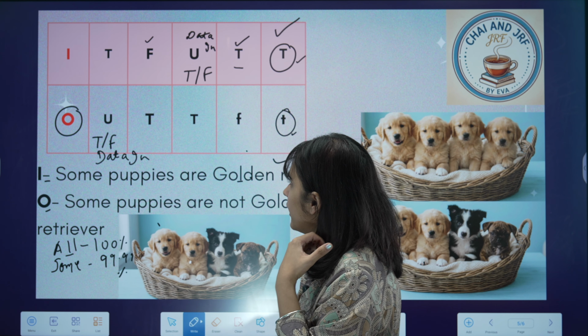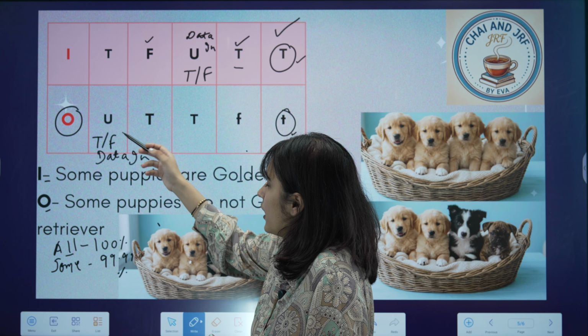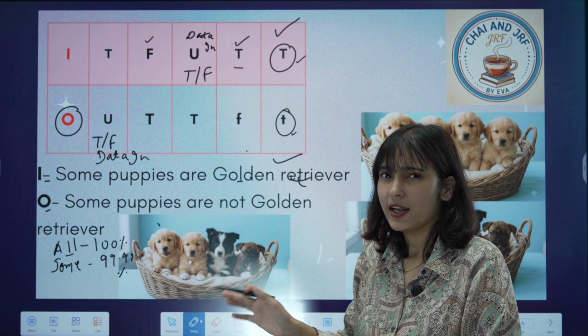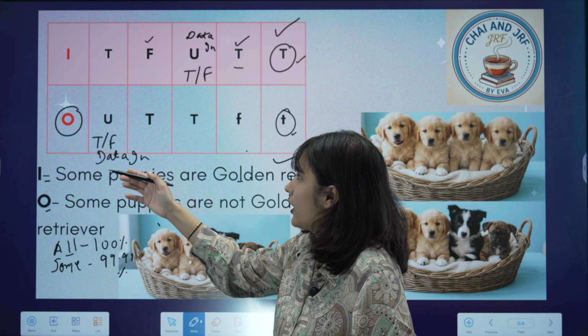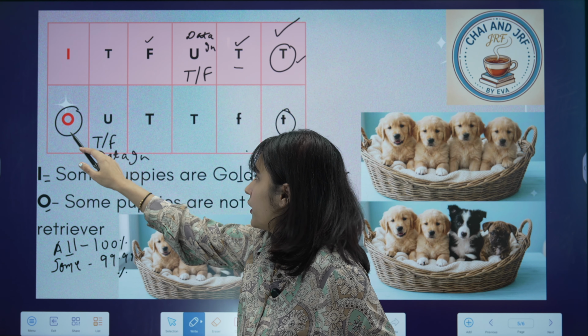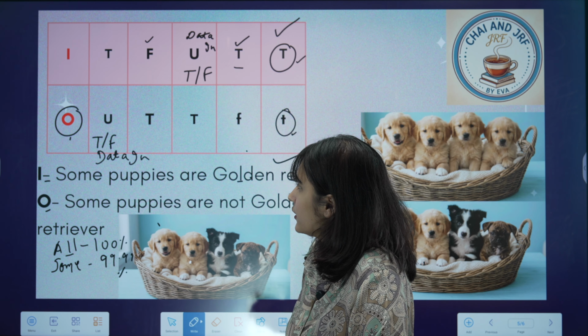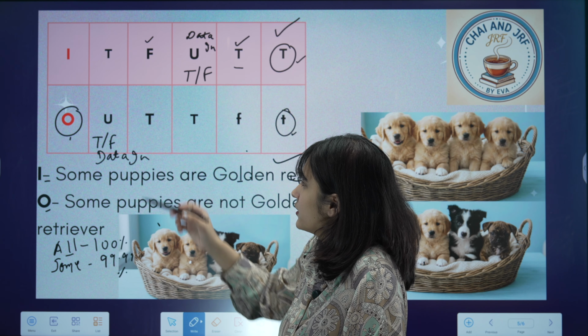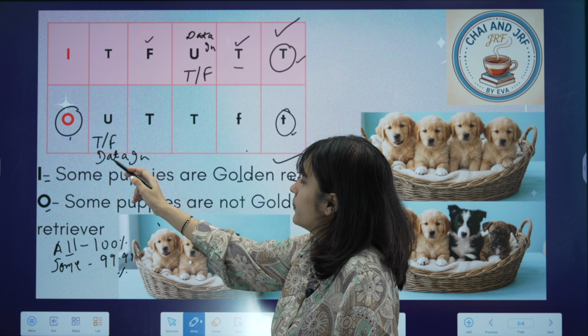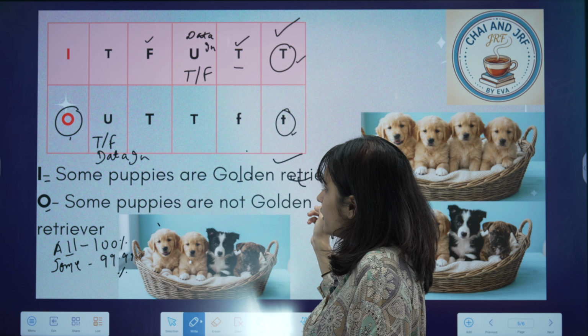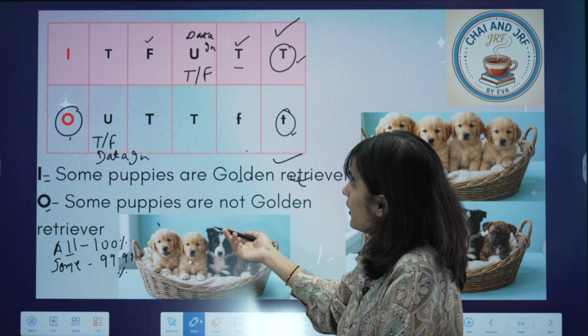Okay. So let's see what is the situation here for unidentified. When we say the data is inadequate, what does it mean? So we don't have enough data to tell us whether this O type of proposition is true or not, right? It can be true or it can be false. Let's see. If it's true, then it will become this case. So some puppies are golden retrievers. When it is true, we can also say that some puppies are not golden retriever. Yes, we can also consider this situation, because when we take off this blanket, you will notice that there are two other breeds as well, that is pug and poodle.